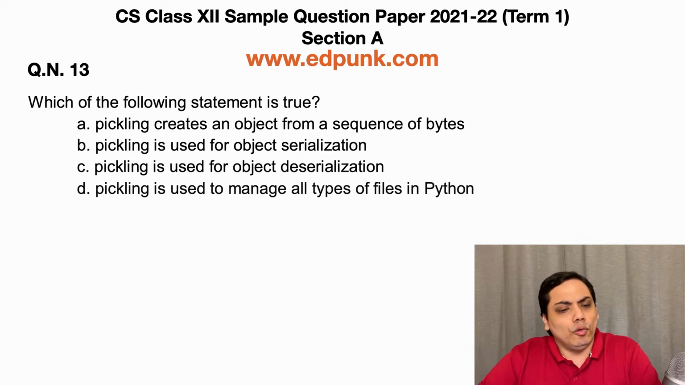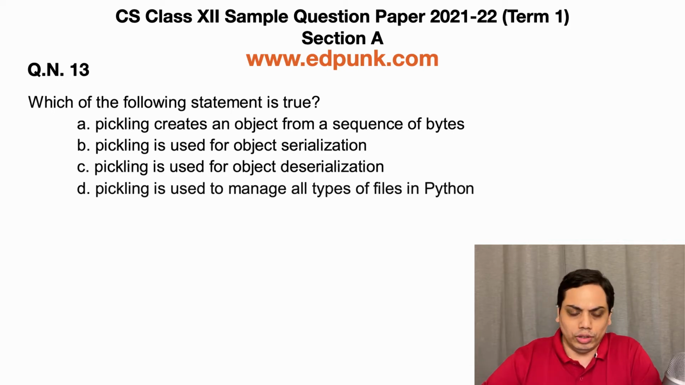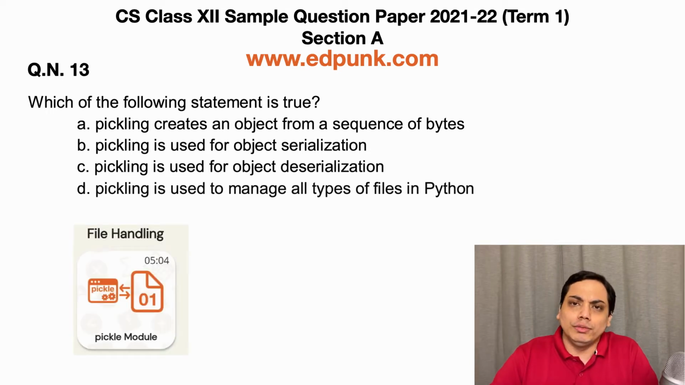So the question is, which of the following statement is true? Option A. Pickling creates an object from a sequence of bytes. Option B. Pickling is used for object serialization. Option C. Pickling is used for object deserialization. And option D. Pickling is used to manage all types of files in Python. Now this question is based on the concept of pickling, which is very well explained in the video pickle module. So make sure you check that out.